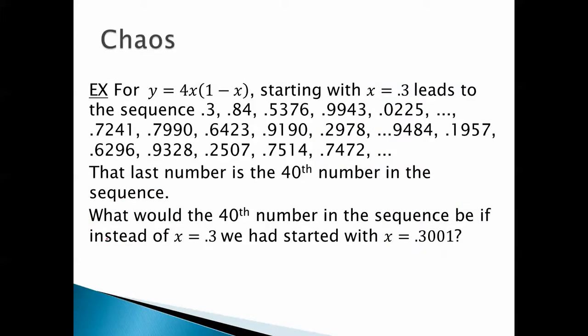What if we had started with x equals 0.3001? Okay, that's pretty close too. How about that? No, we end up with 0.9400. How about this number, 0.30001? 0.4842. How about 0.300001? Now this number is really close to 0.3. So you might think, oh man, it's going to give us a number pretty close to 0.7472 once we reach the 40th number in the sequence. Well, it doesn't. 0.0293.